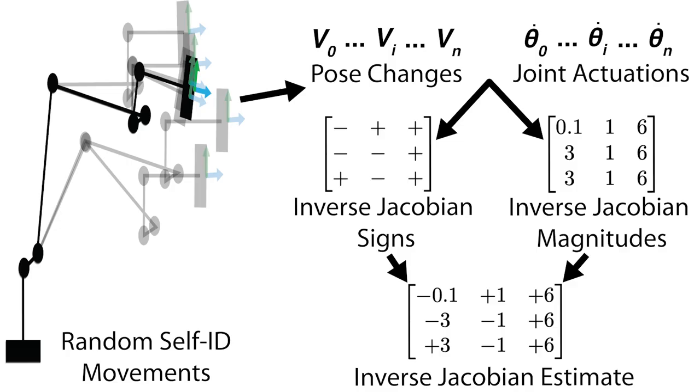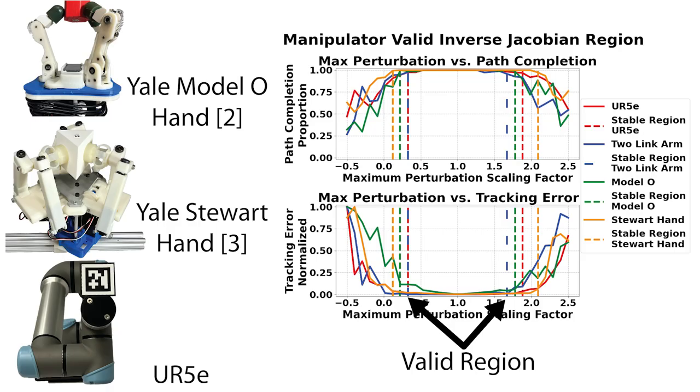To avoid the complication of analytical approaches, we directly estimate the inverse Jacobian from online random robot movements in a process we call self-identification, or self-ID for short. We find an approximate inverse Jacobian using a novel framework which separately estimates the signs and the magnitudes of the inverse Jacobian elements. We control arms and passively adaptive robot hands, which both have regions of stability where discontinuities like loss of contact or singularity are avoided.